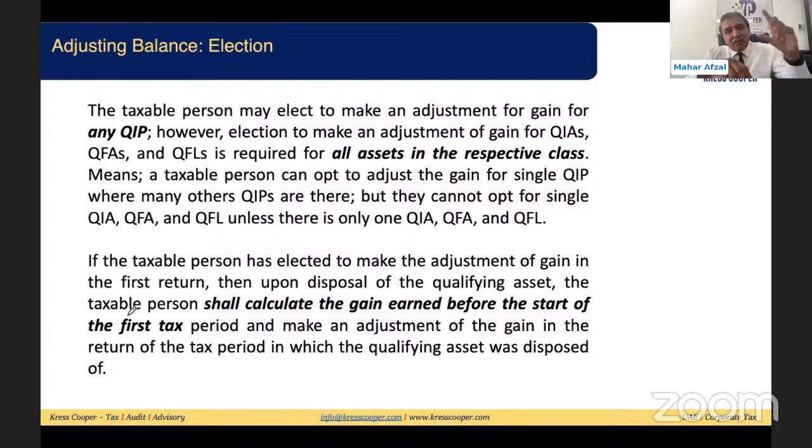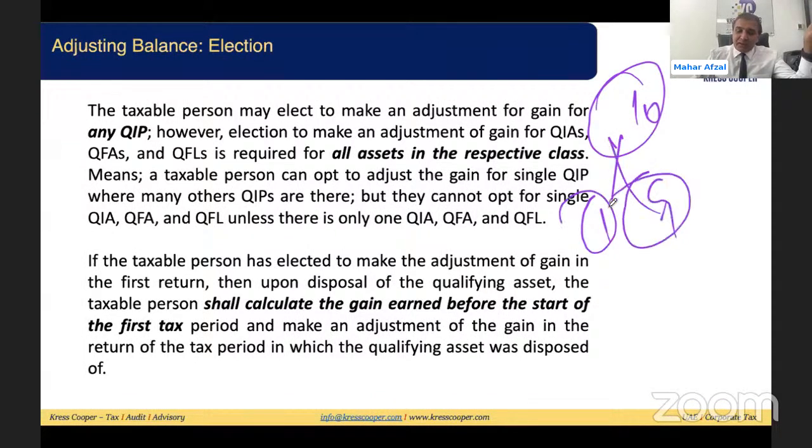Important thing is, out of these 4 qualifying assets, for the building, it has been given in the respective ministerial decision that the taxable person can opt out of corporate tax for any qualifying immovable property. If the person has, assuming, 10 properties, out of the 10 the person wanted to opt for 1 and the remaining, the person didn't want to opt out. Law gives an option: the person can opt out for any qualifying immovable property.